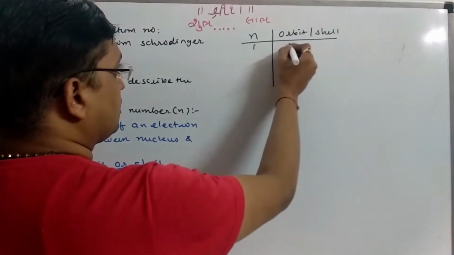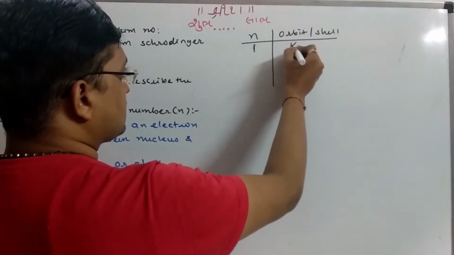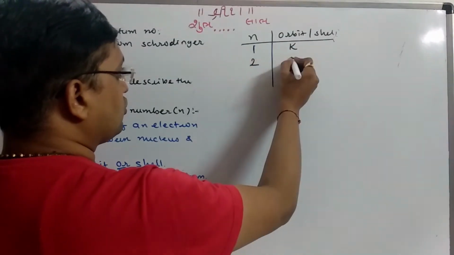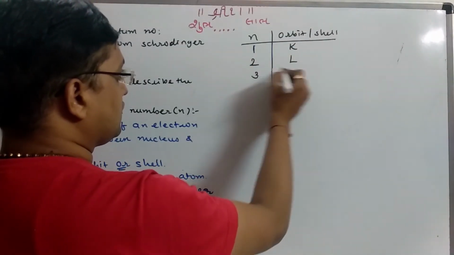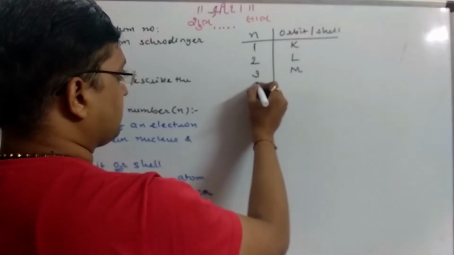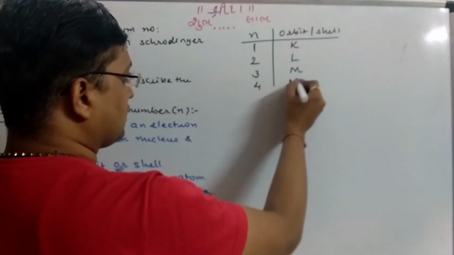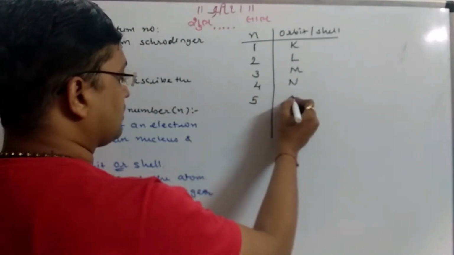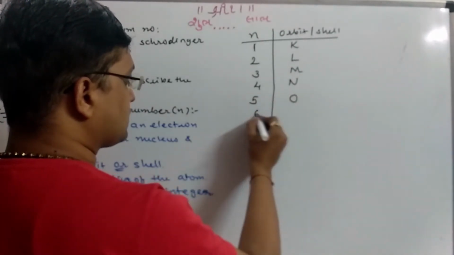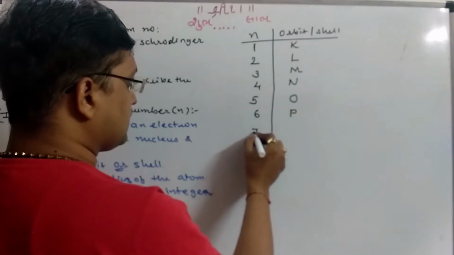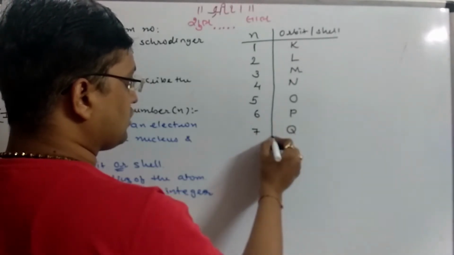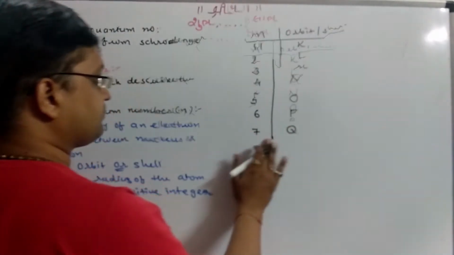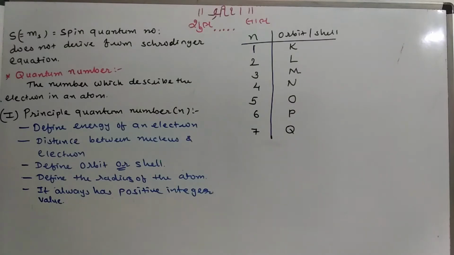For an orbit or shell, n equal to 1 is the K orbit, 2 is L, 3 is M, 4 is N, 5 is O, 6 is P, 7 is Q, and so on. This way we define the principal quantum number.